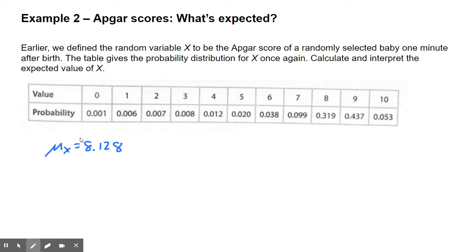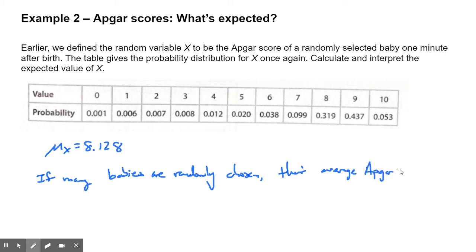If we took a look at many, many repetitions, so if many babies are randomly chosen, their average Apgar score 1 minute after birth will be about 8.128.